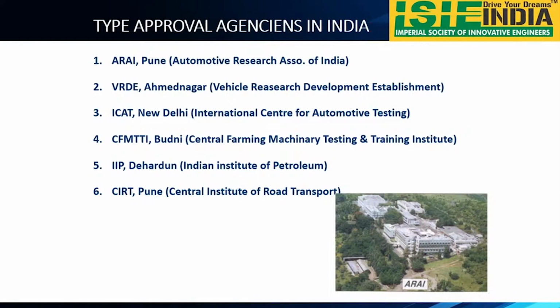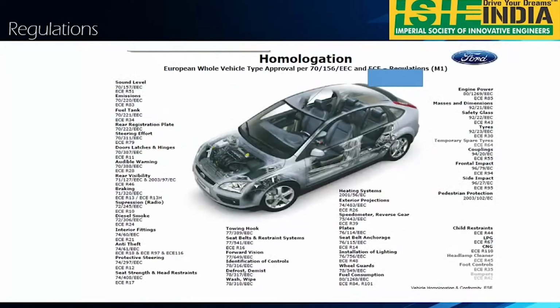Like that, we have different research centers in different states, in different parts of India, like ARAI, we have VRDE, ICAT, CIRT. These are the different types of organizations that are going to approve our vehicle components. Okay, so which type of regulations do you need to follow for your vehicle? There are n number of regulations.